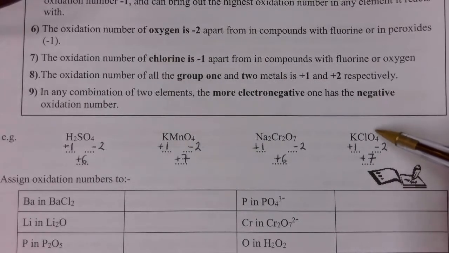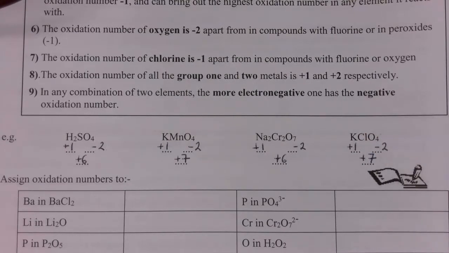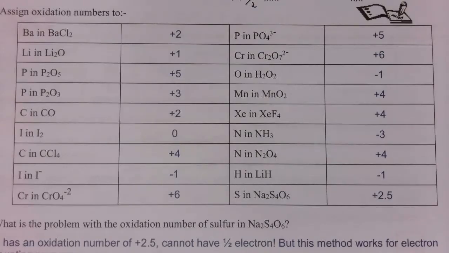But again, do remember the ClO4- ion is a covalently bonded ion. So this is just a way of us keeping track of the electrons. It doesn't actually have a charge of +7. We're saying that it has an oxidation state of +7, and that's the charge the species would have if the bonding was ionic. So pause the video at this point and have a go at the table at the bottom of page 4. So here are the answers.